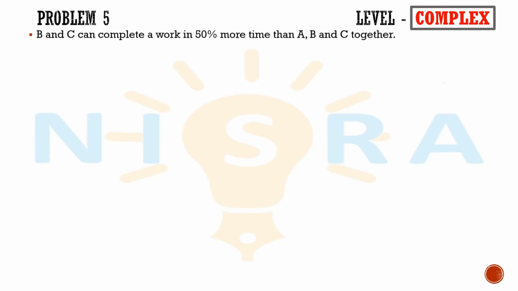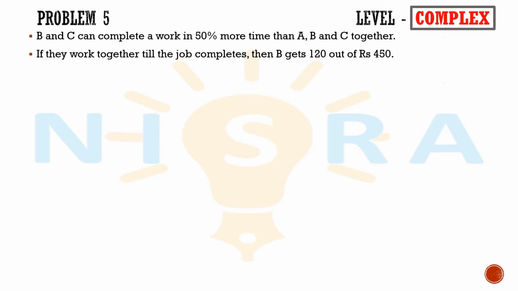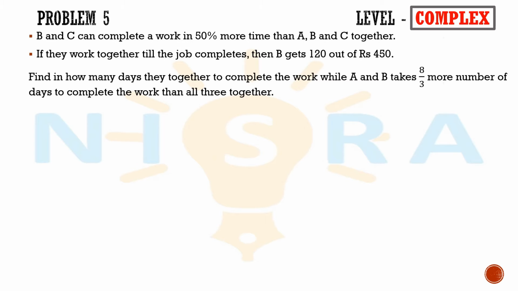B and C can complete a work in 50% more time than A, B, and C together. If they work together till the job completes, then B gets 120 rupees out of 450. Find in how many days they work together to complete the work, while A and B takes 8 by 3 more number of days to complete the work than all three together. From statement 2, we know that B gets 120 rupees out of 450, which can be written as B by A plus B plus C, which is equal to 120 rupees by 450, which is equal to 4 by 15.